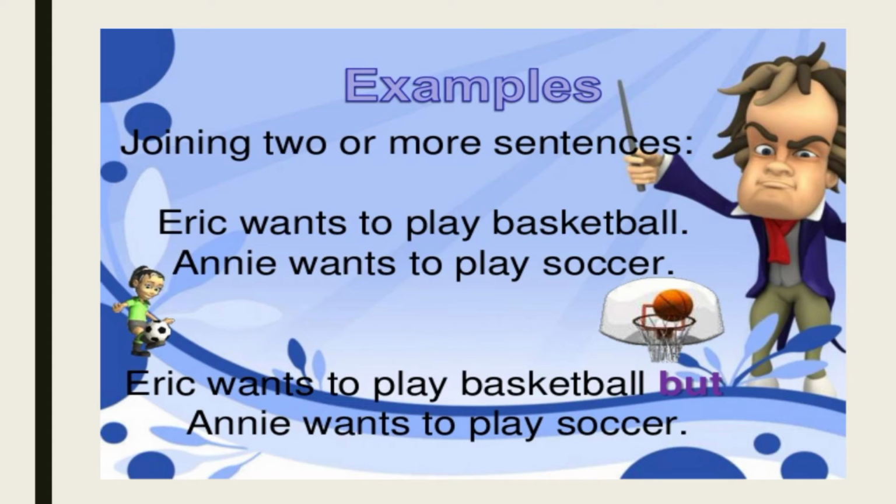Eric wants to play basketball, but Annie wants to play soccer. So we have used the conjunction but here to join two sentences. We have joined the two sentences and made one sentence.